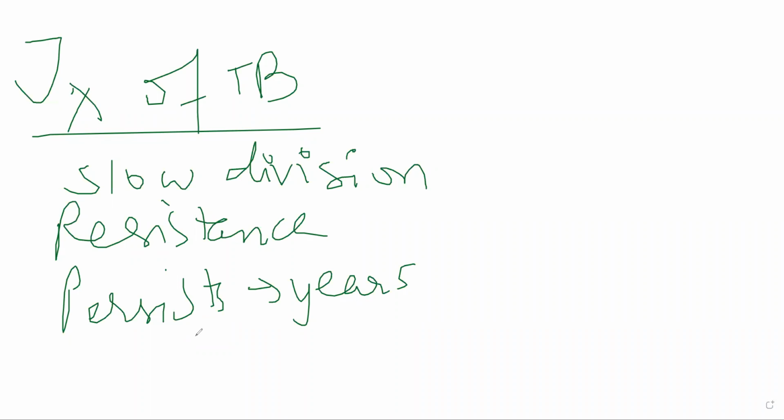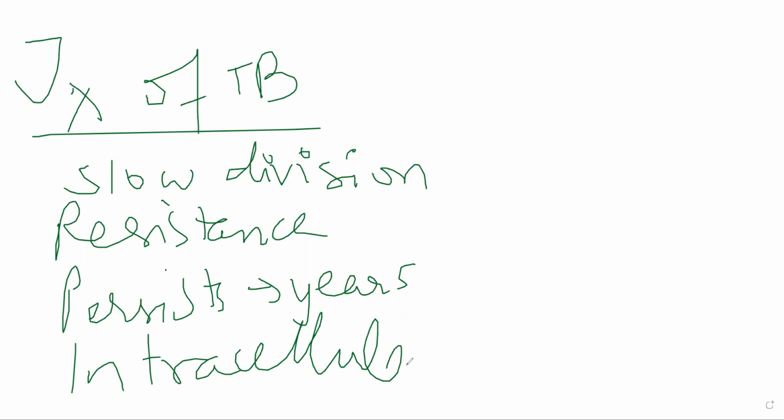Let us suppose there were people who in their 20s or 30s contracted TB. Okay, maybe several years down the line when they become older, let's suppose 60, 70, 80, when their immune system is much weaker, the attack can happen. Okay, it can take that opportunity where your immune system has become weak, and that is when the secondary TB can attack. Okay, and it has an intracellular location, because of which it is tricky to treat it.